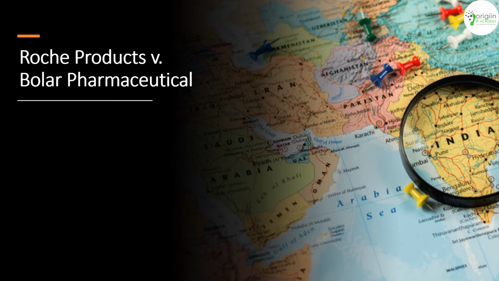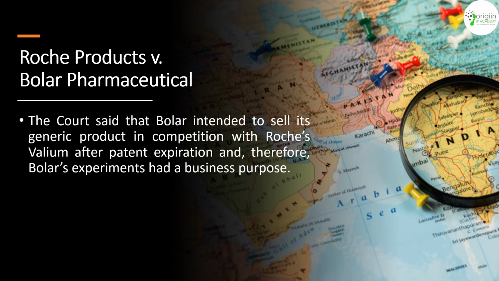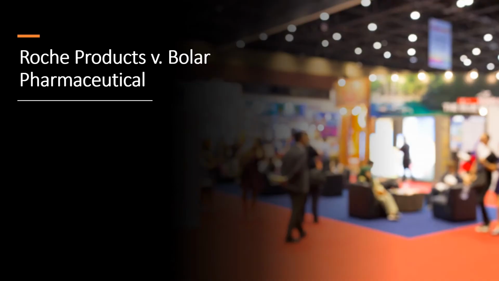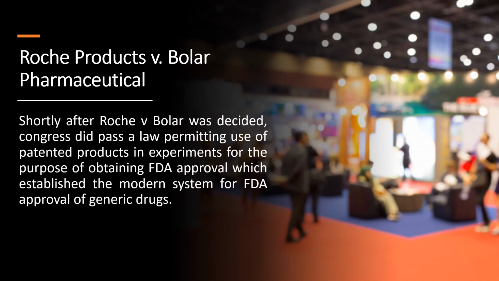In this case, the court said that Bolar intended to sell its generic products in competition with Roche's Valium after patent expiration, and therefore Bolar's experiments had a business purpose. Shortly after Roche versus Bolar was decided, Congress did pass a law permitting use of patented products in experiments for the purpose of obtaining FDA approval, which established the modern system for FDA approval of generic drugs.